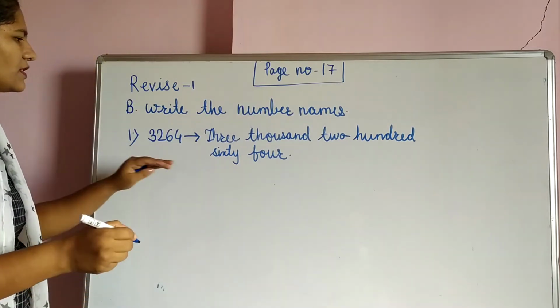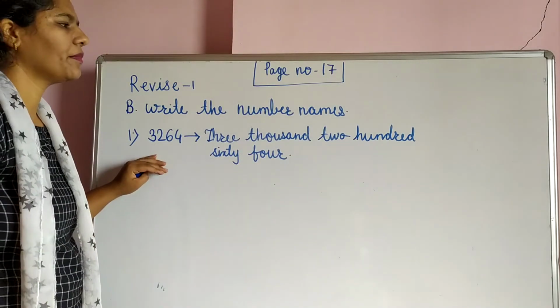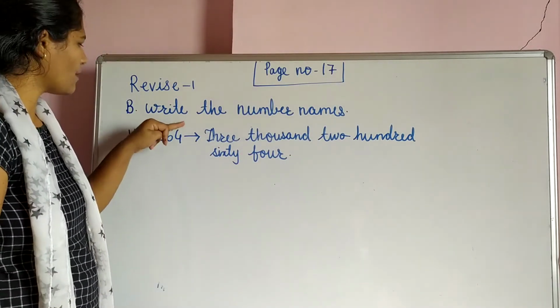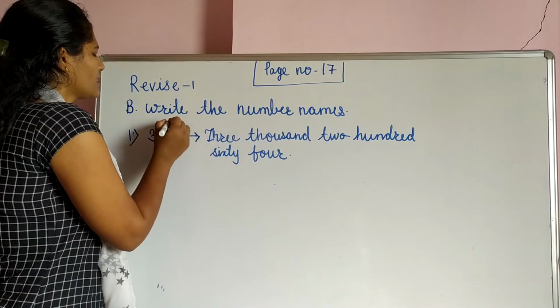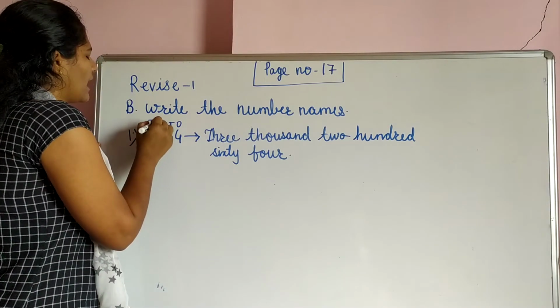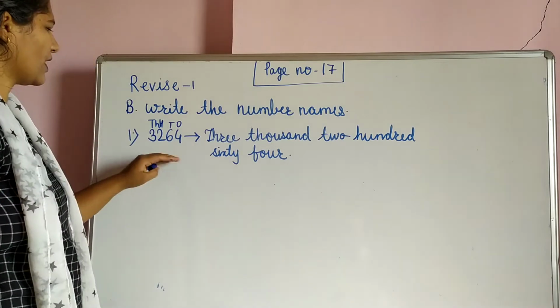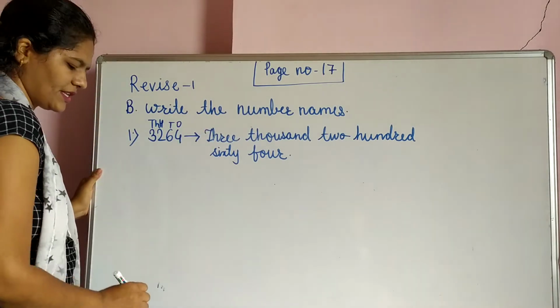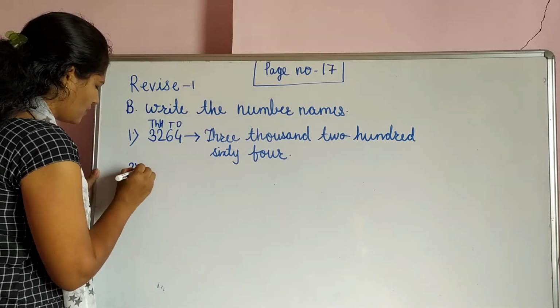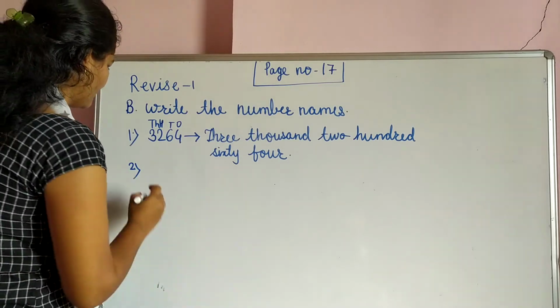Okay student, so this is the number name of this number. Student, if you are confused, write the places on top: ones, tens, hundred and thousand. Then you can easily write this one. Now we see the next question.